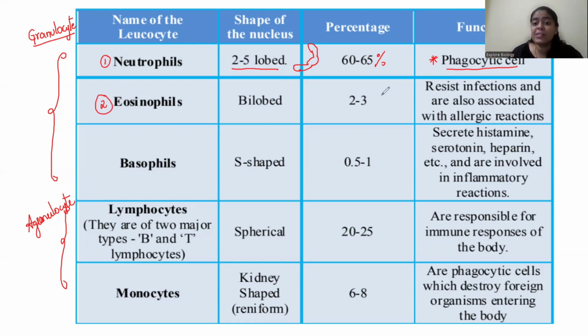Okay. Now, the second one is eosinophil, which is bilobed. How much percent? 2 to 3. Very little. So what does this eosinophil do? Resists infections and is also associated with allergic reactions.